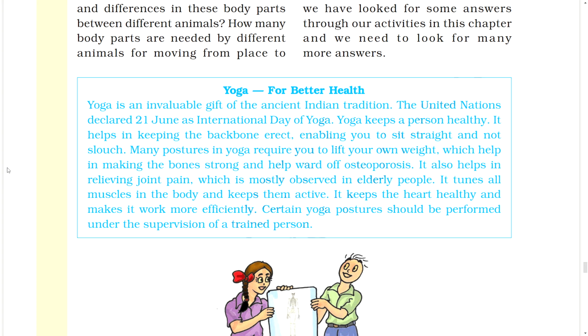Yoga for better health. Yoga is an invaluable gift of the ancient Indian tradition. The United Nations declared 21 June as International Day of Yoga. Yoga keeps a person healthy. It helps in keeping the backbone erect, enabling you to sit straight and not slouch.